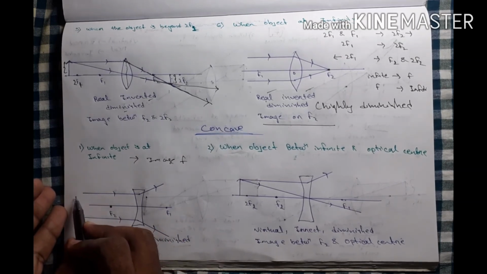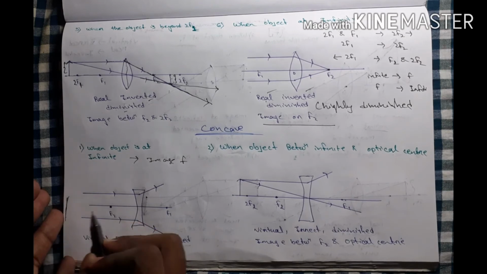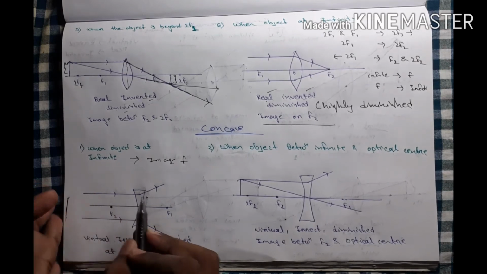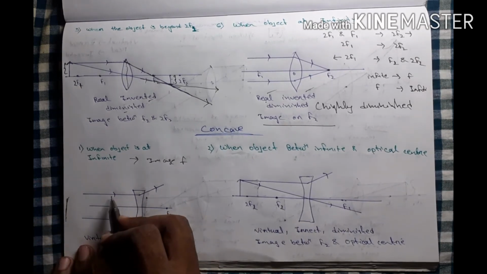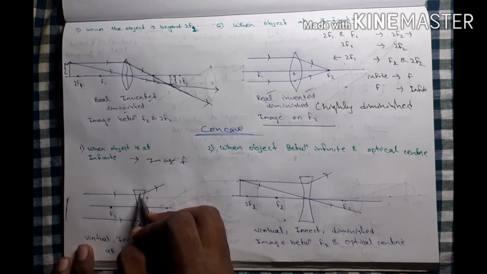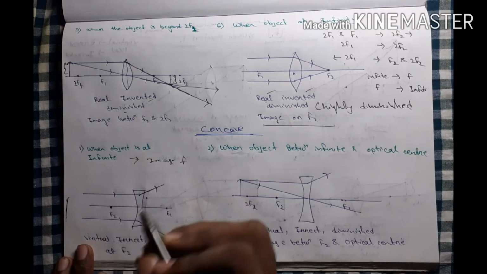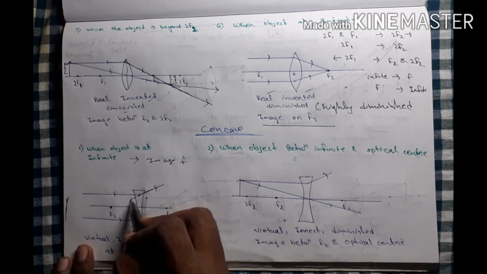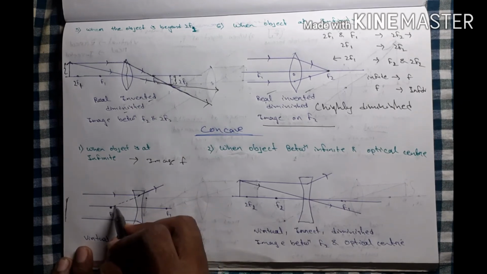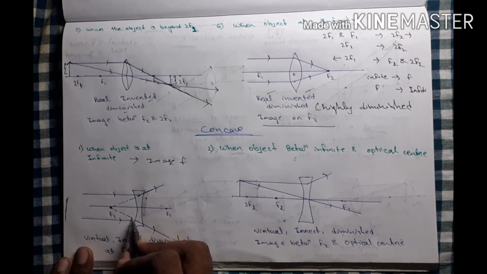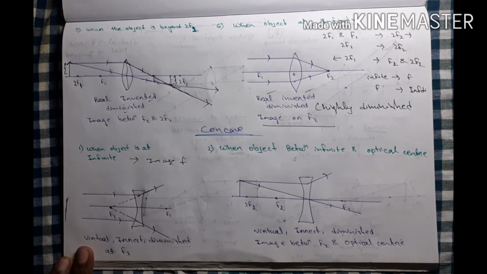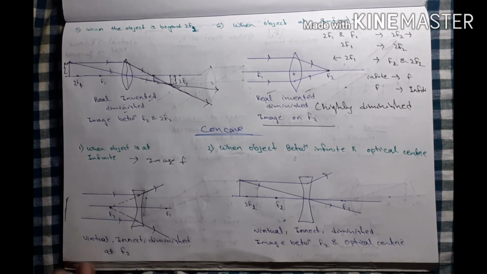There is an object at infinite distance and these are the rays of refraction. Due to the refraction, it is deviated. It is deviated and meets at what? The f2 point. Yes or no? Yes or no? Okay.